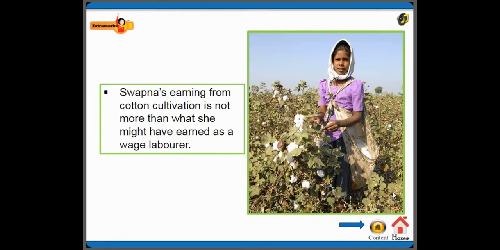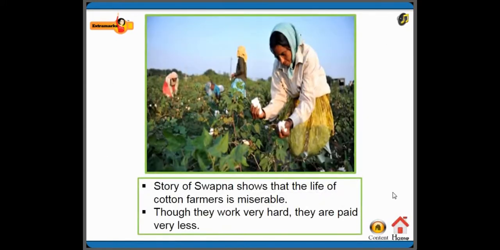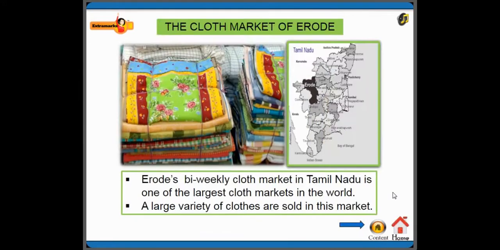Swapna's earning from cotton cultivation is not more than what she might have earned as a wage labor. The story of Swapna shows that the life of cotton farmers is miserable. Though they work very hard, they are paid very little.